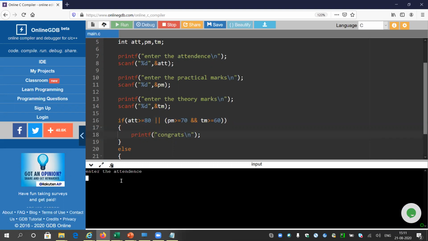Suppose I have a poor attendance now, this time 10%, and I have good marks in practical, but poor marks in theory, say 10. So I will not get admitted because the school is looking for marks for both practical and theory. Here I'm not able to provide the theoretical marks, so they are saying sorry. So the last execution. Let me give 10, and now my practical marks and theoretical marks are both good, both are 90. So they will say congrats.